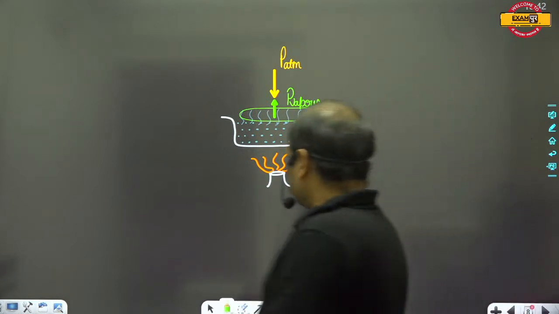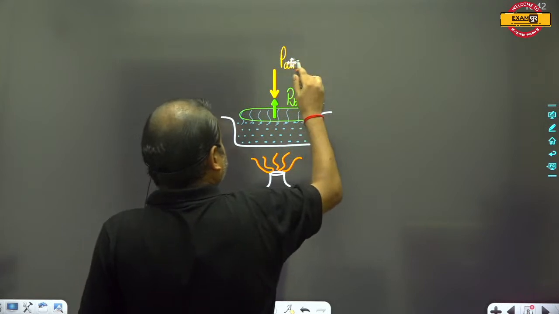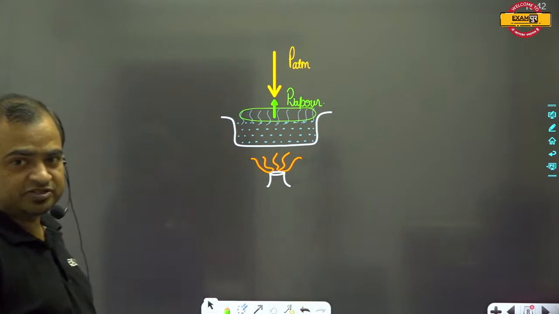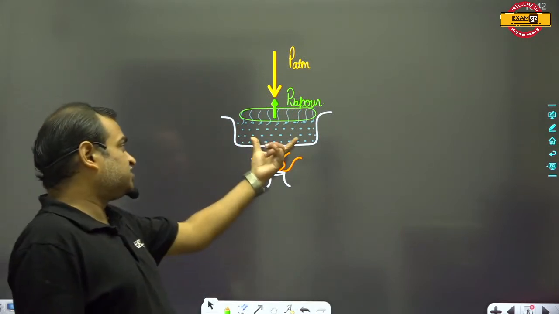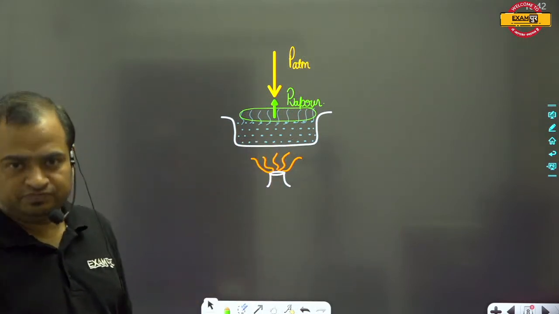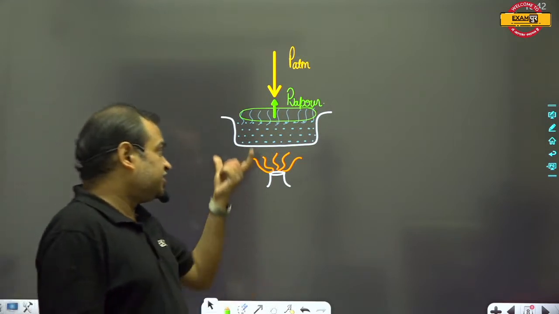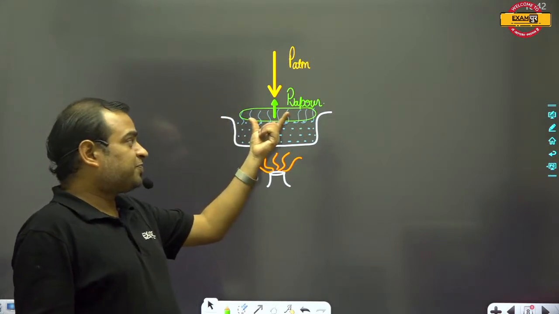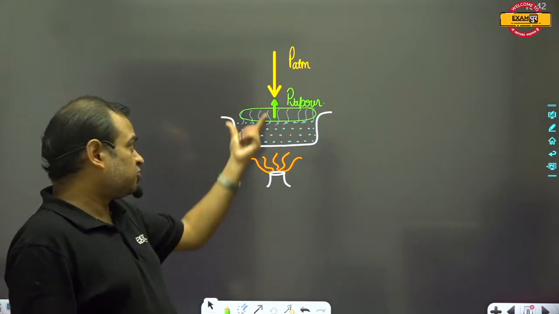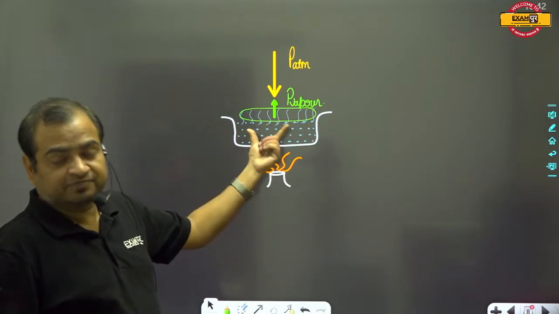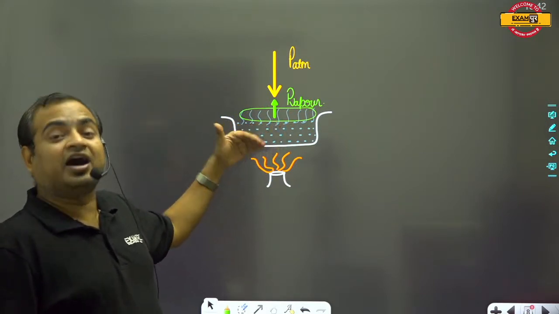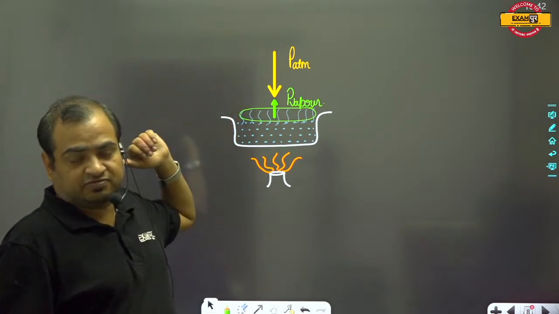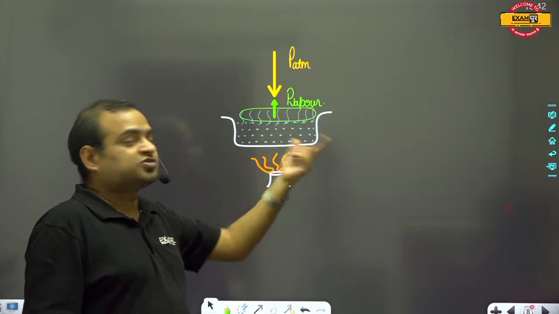And suppose that we have increased the atmospheric pressure. Now to boil this liquid, we have to increase the temperature of this water so that the vapor pressure of this liquid can have a higher value to equalize the atmospheric pressure so that the water starts boiling.